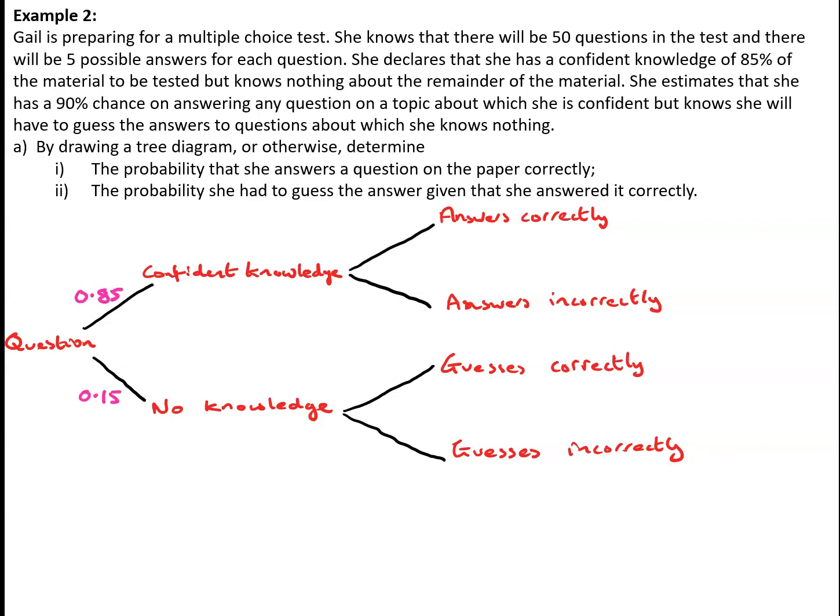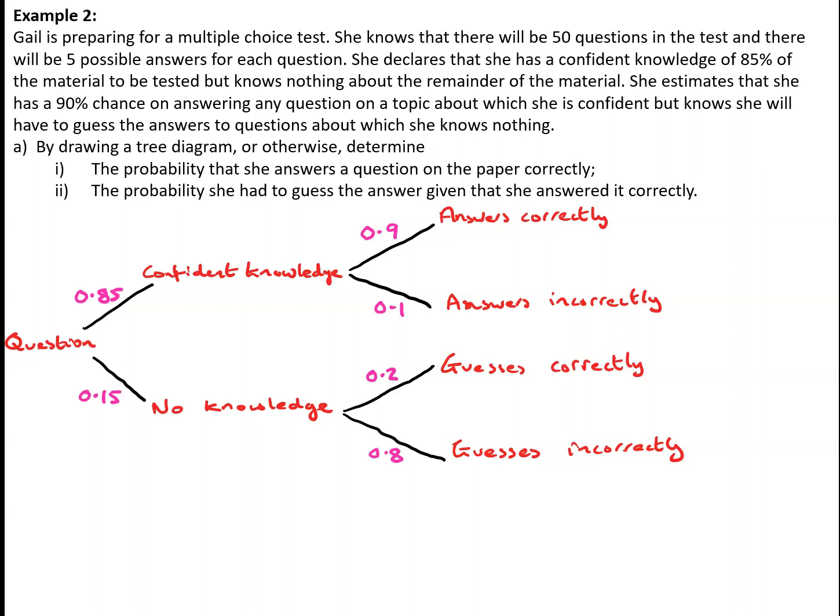So we've got 0.85 and 0.15 for the first 2 branches on the tree diagram. If she's got confident knowledge about a topic, then we're told that she's got a 90% chance of answering it correctly, which means a 10% chance of answering it incorrectly. So we've got 0.9 and 0.1 as the probabilities there. If she has to guess, well, because there are 5 possible options, she's got a 1 in 5 chance or 0.2 chance of guessing it correctly and a 0.8 chance of guessing it incorrectly. To answer a question on the paper correctly, there are 2 possible routes.